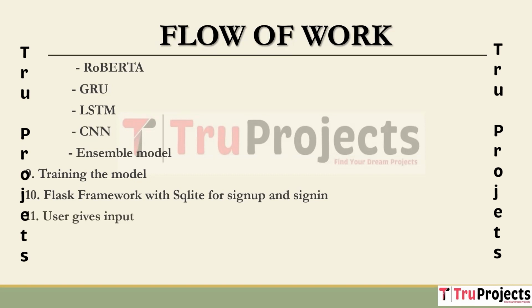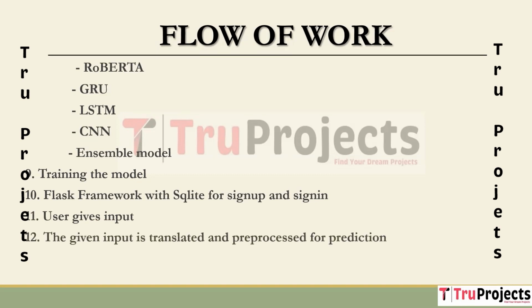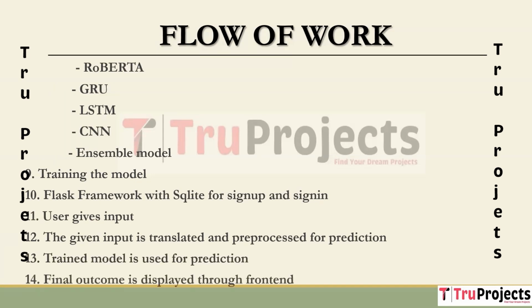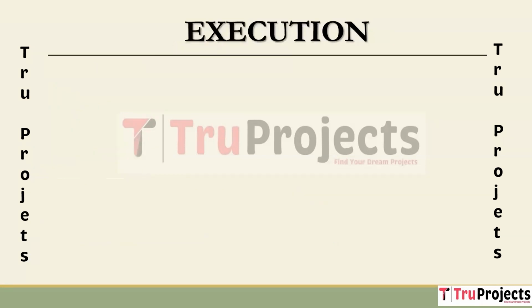User gives input. The user provides input which is processed and translated as needed for reputation generation. The trained LSTM model is utilized for prediction. The given input is translated and pre-processed for prediction. The trained model, which is the LSTM model, is used for prediction. Final outcome is displayed through the frontend. The results of reputation assessments are displayed to the user through the project's frontend, providing them with valuable insights into products or services' reputation across different online platforms. For execution of the project, we need to open the code folder.